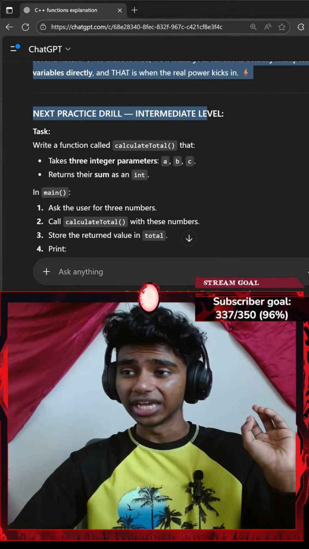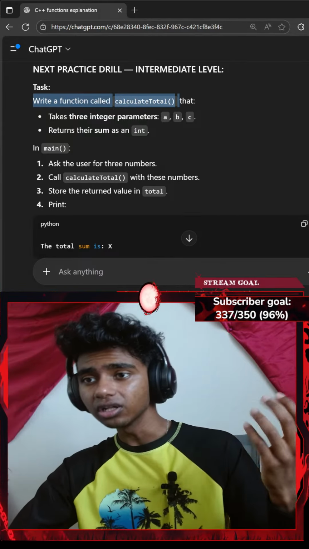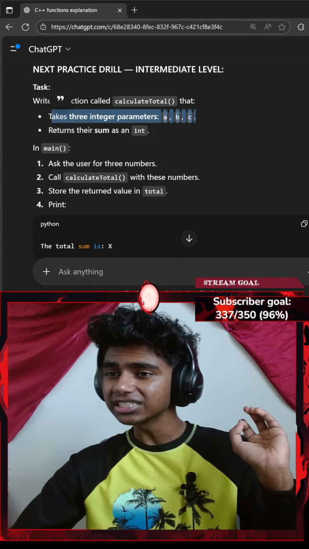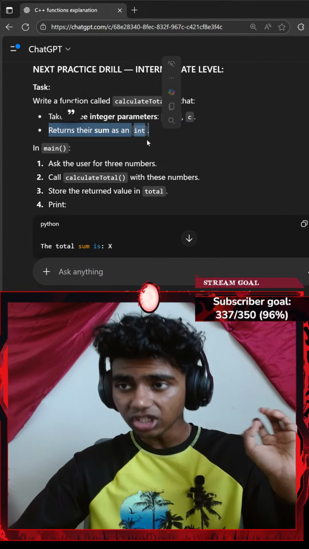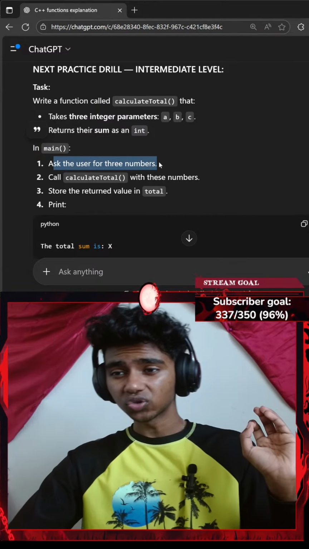Next practice drill, intermediate level. Task: write a function called calculateTotal that takes 3 integer parameters, a, b, and c, and returns their sum as an integer. In the main function, ask the user for 3 numbers.